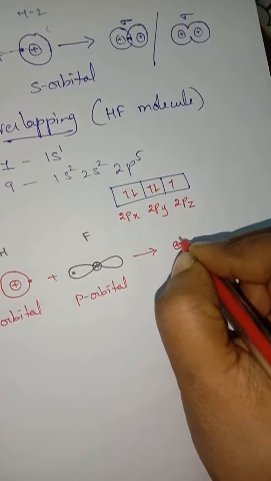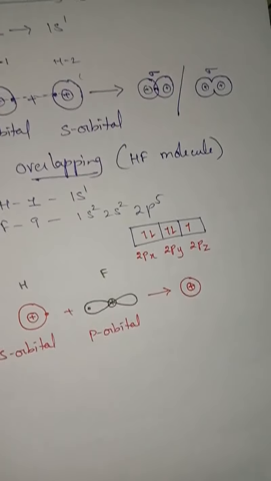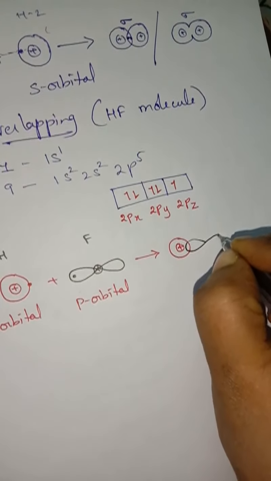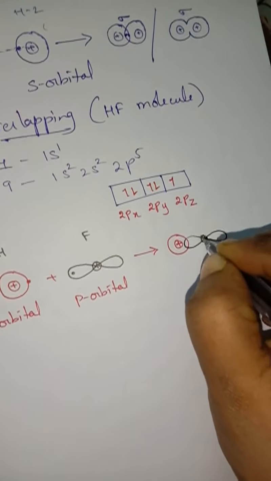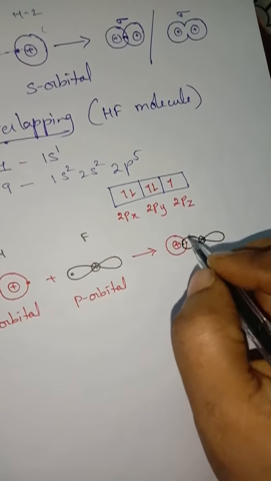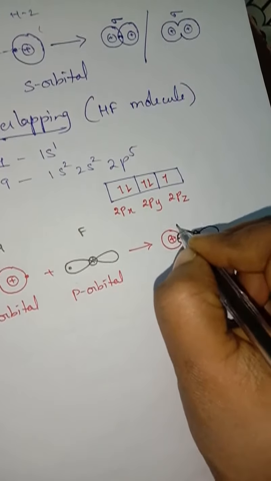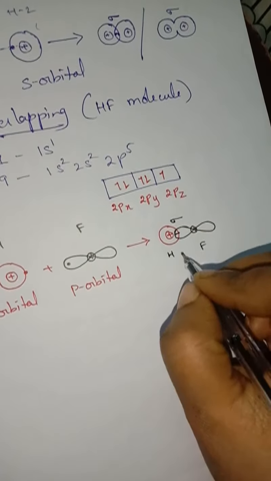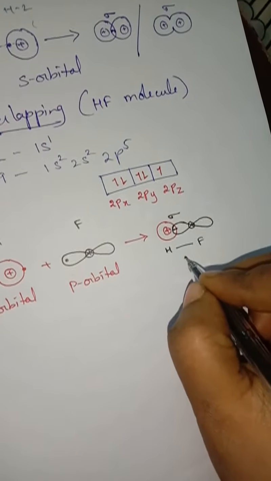Here two electrons are present which form a single bond, that is a sigma bond. So here between hydrogen and fluorine, one bond is formed, that too a sigma bond.